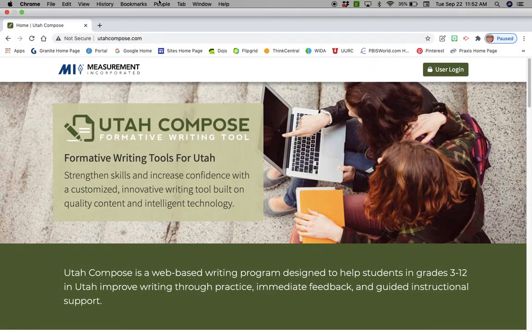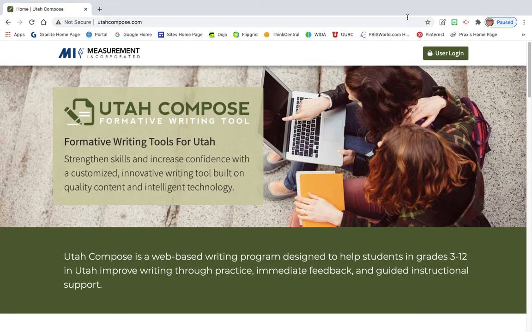Hi everybody, so today you are going to be writing paragraph number 2 in Utah Compose. Yesterday you wrote the first paragraph, which is your introduction, and today you're going to write the first paragraph of the body of your essay, okay? So this is actually technically paragraph 2, okay?